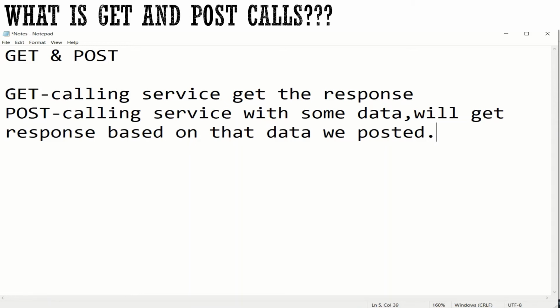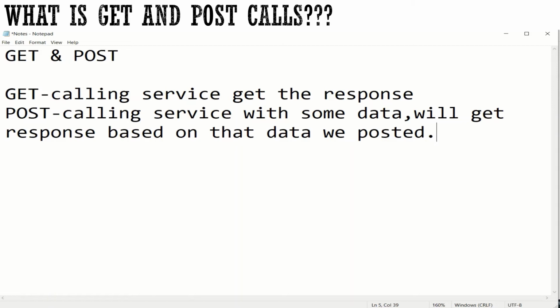Based on the data that we have sent, we will get the response. We are calling that particular service with some data, and based on the data we have sent, we are getting the response. That is a post. Clear? Get and post, very simple.